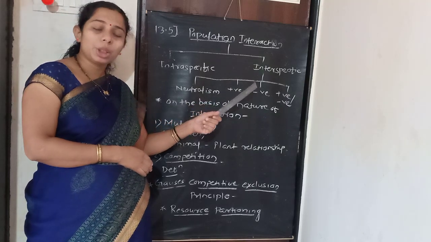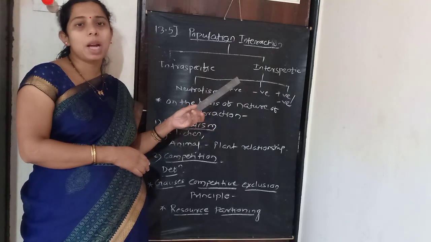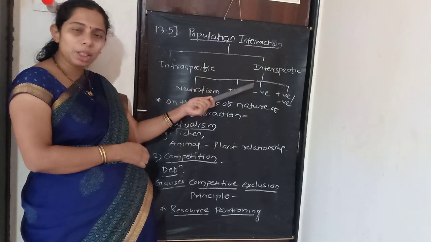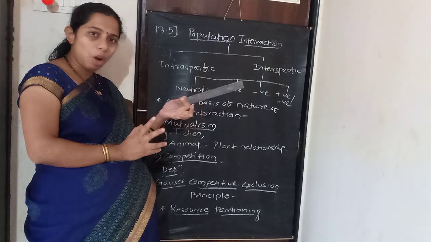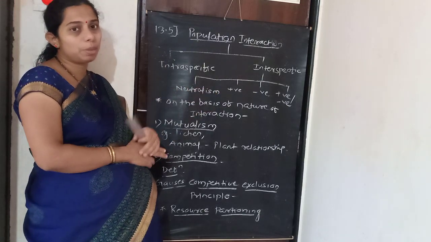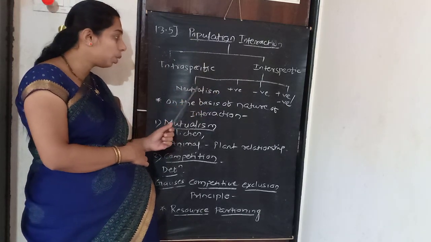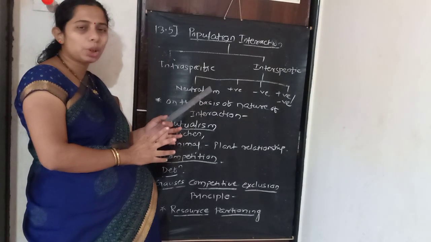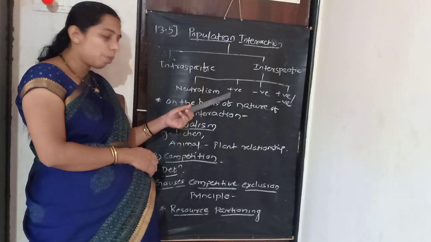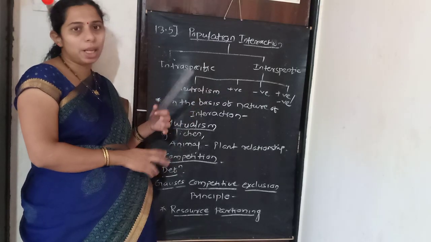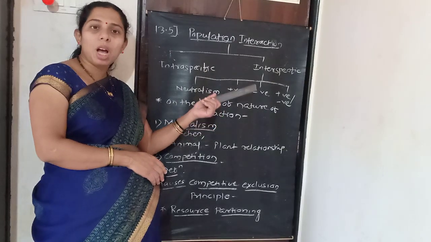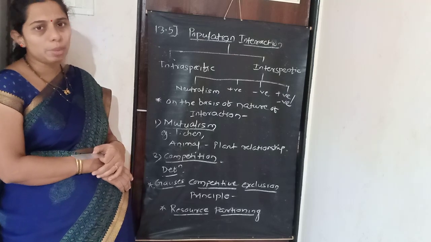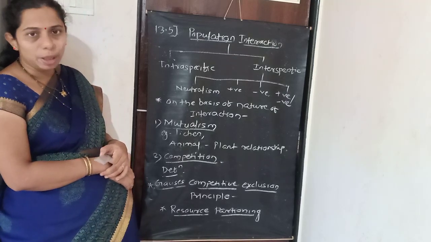This interaction takes place between two plants or two animals, that is, between two organisms. This interaction is of four types. First one, neutralism. Neutralism means neutral interaction; there is no benefit, no harm. Next, positive interaction, that is beneficial interaction. Negative interaction means harmful interaction. And positive-negative interactions. These are the four types of interspecific interaction.